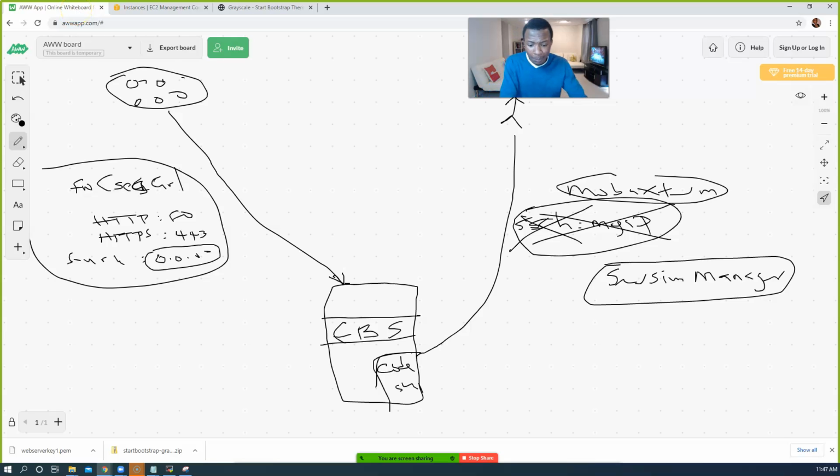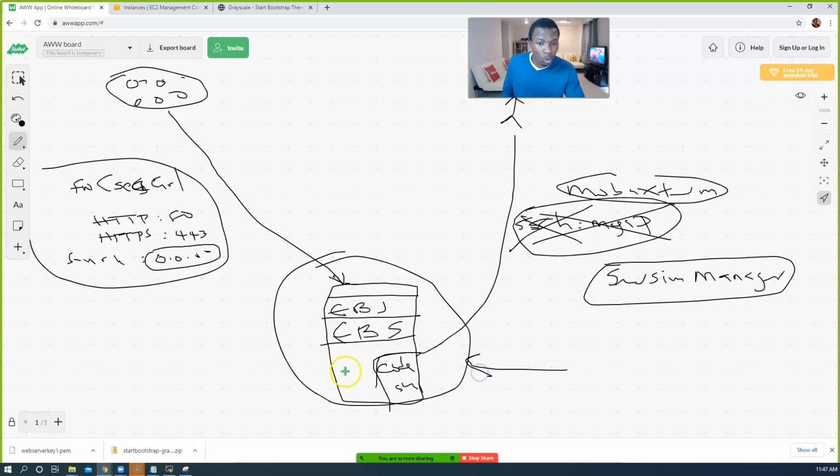So an AMI is better because if you have another hard drive here, an AMI would take the entire image of everything, the whole package. A snapshot only takes an individual snapshot of a volume of your EBS. It could be that you have files in here and files in there that make up your website.